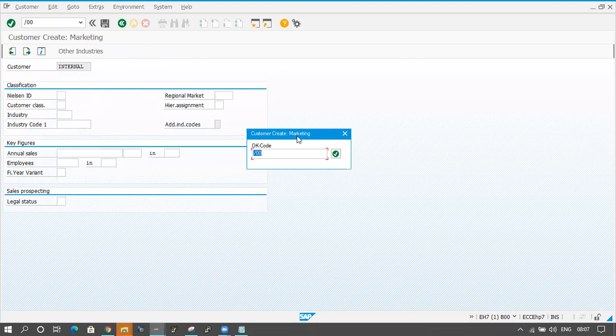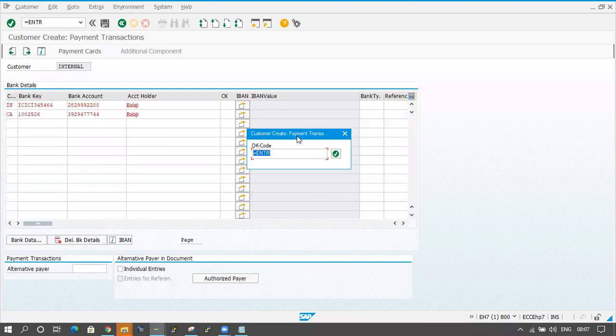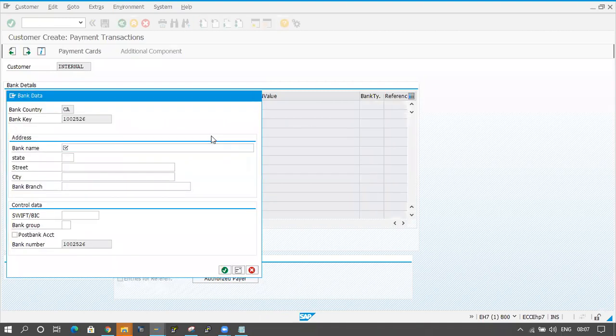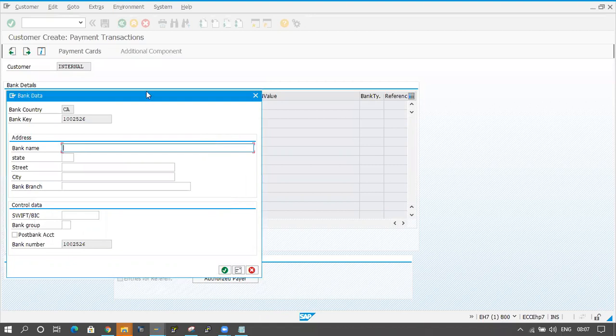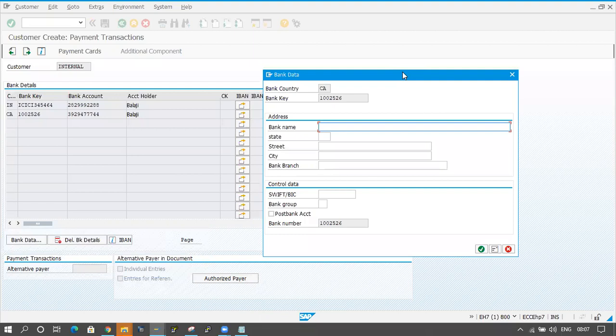Click on enter button. Click on enter. See here, two items are coming for Balaji. Okay, two bank accounts. Click on enter button. Click on enter. Okay, fine, understood. Bank name is not available for this bank key. What is happening? I am taking something invalid data.